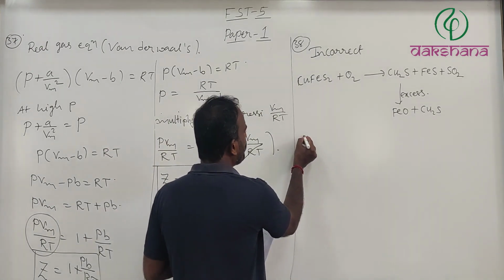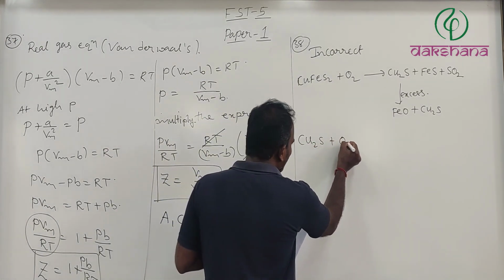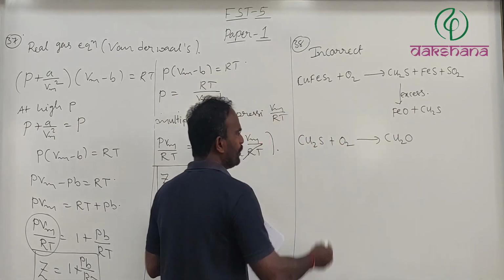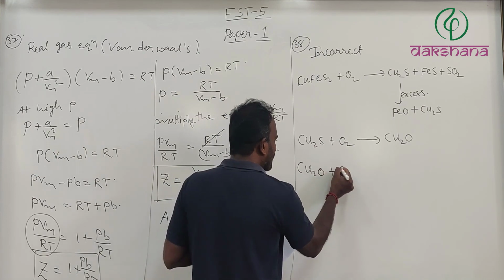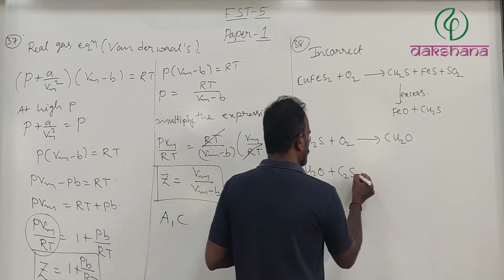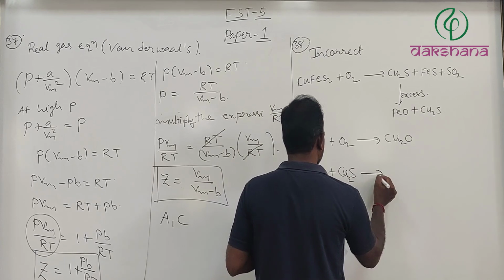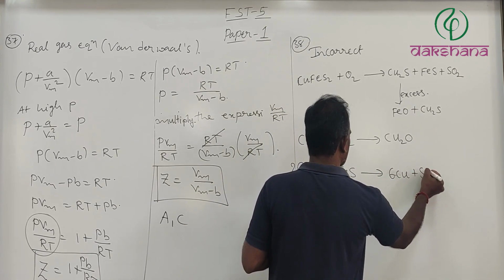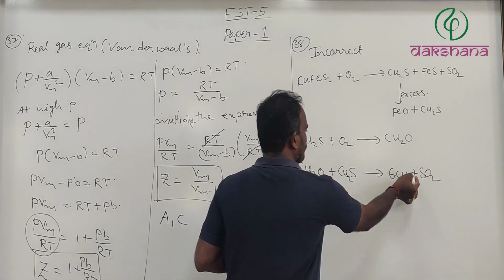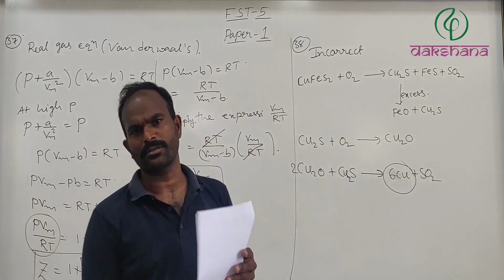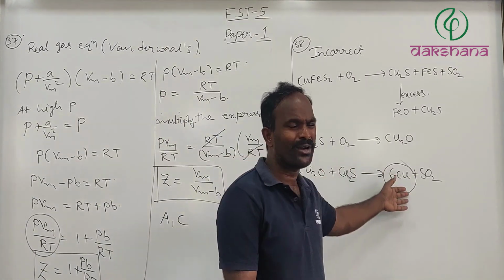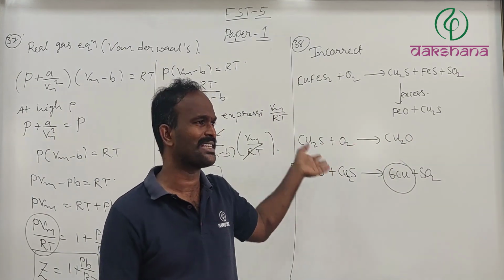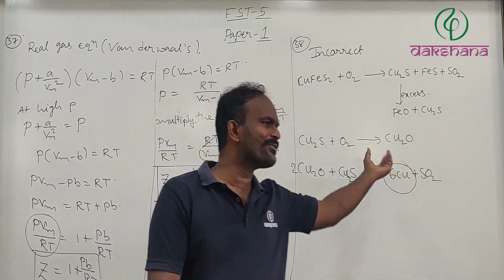Now what will be formed? Cu2S reacts with oxygen and is converted to Cu2O. Now this formed Cu2O will combine with Cu2S and give rise to 6Cu plus SO2. This is a self-reduction process. So it forms some 99.6% pure copper, which we call blister copper because of some bubbles which are formed in